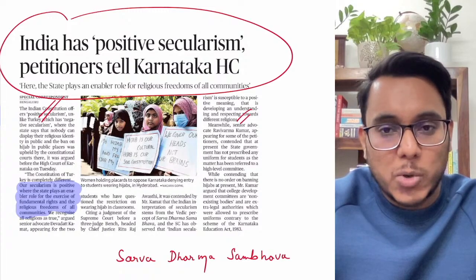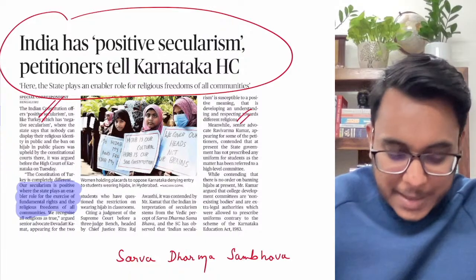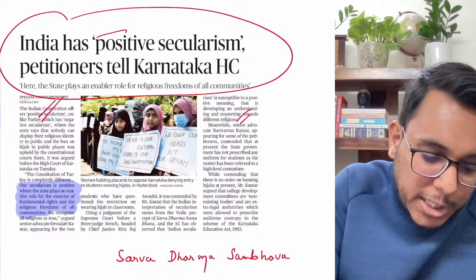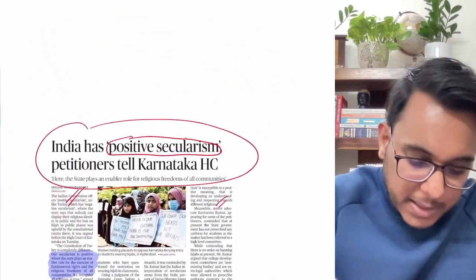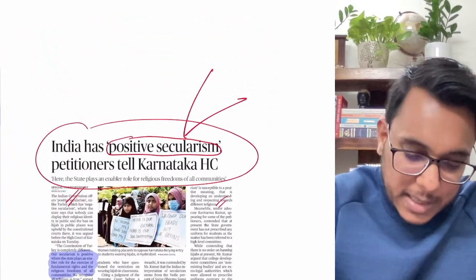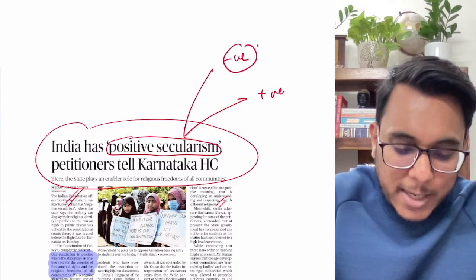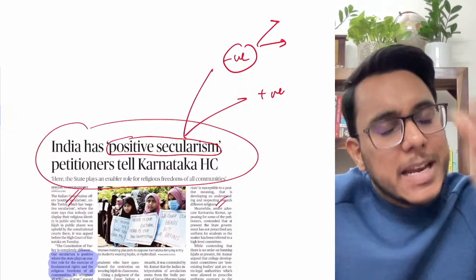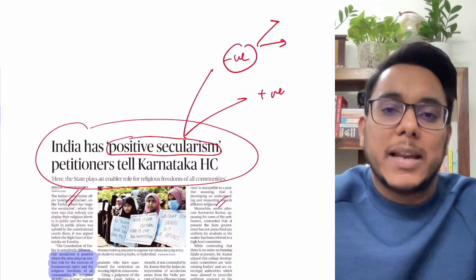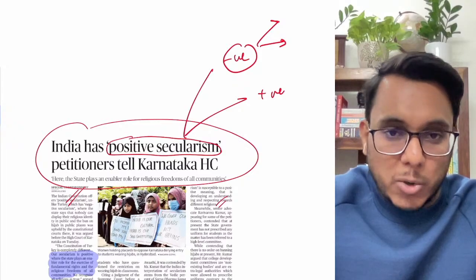Now understand this: in one such argument, it has been said that India has positive secularism. There are two types of secularism, the negative secularism and the positive secularism. In negative secularism, all religions are deterred; none of them can showcase their religion in a public place. Is it clear or not? That is negative secularism, okay.